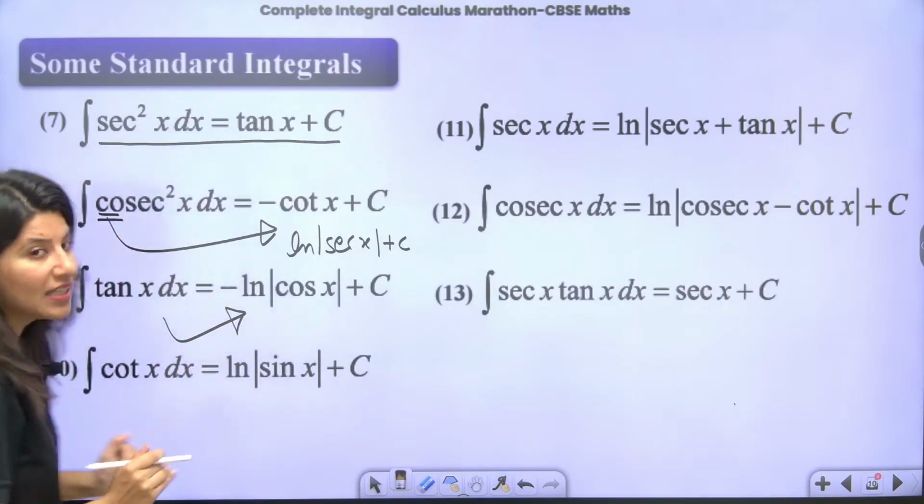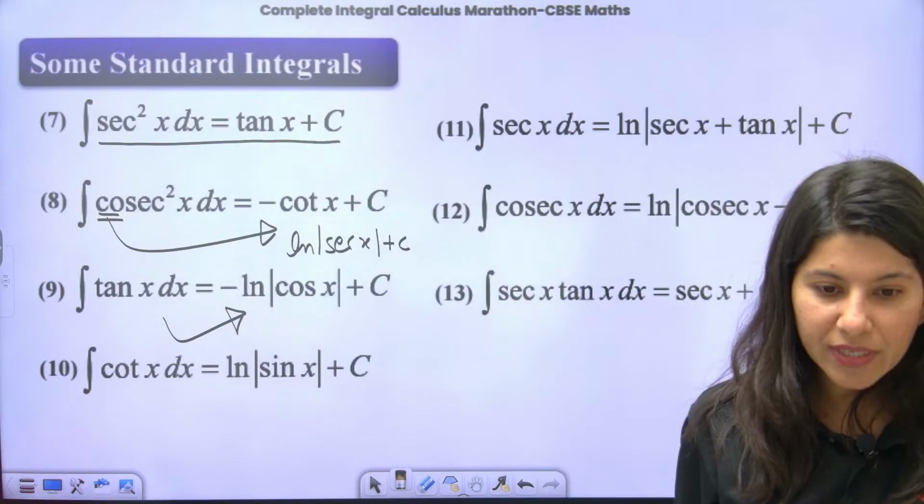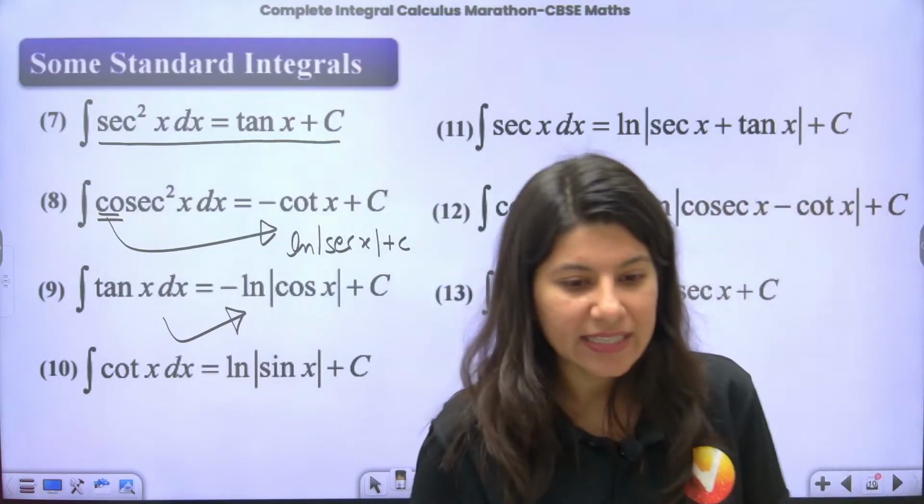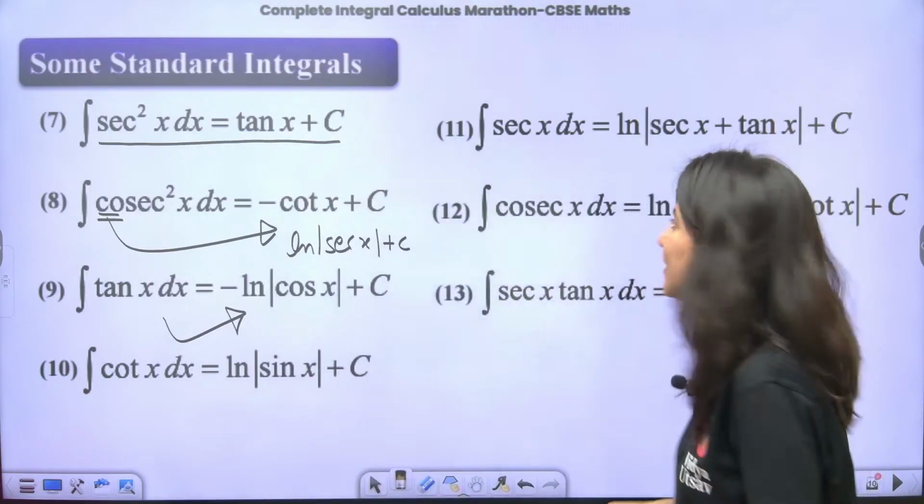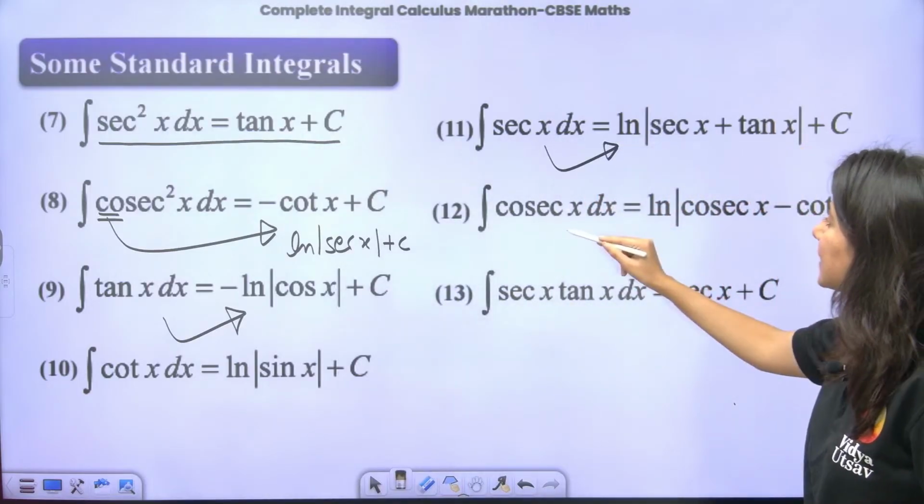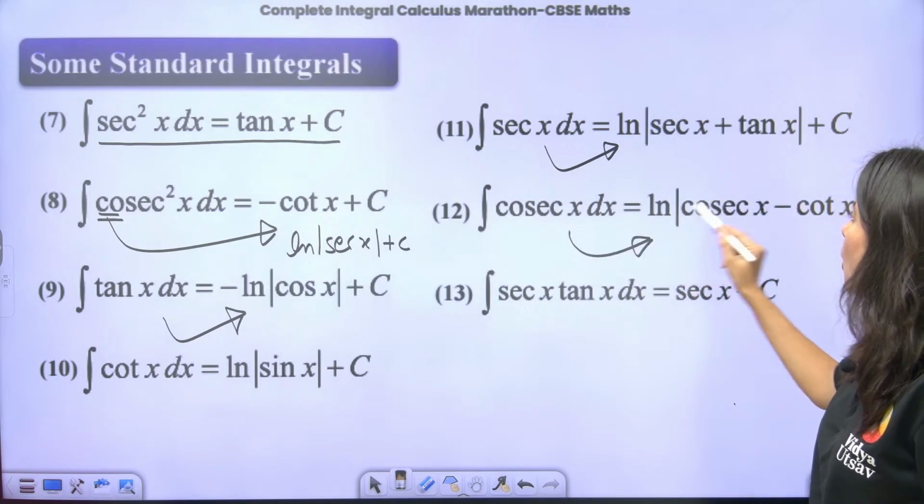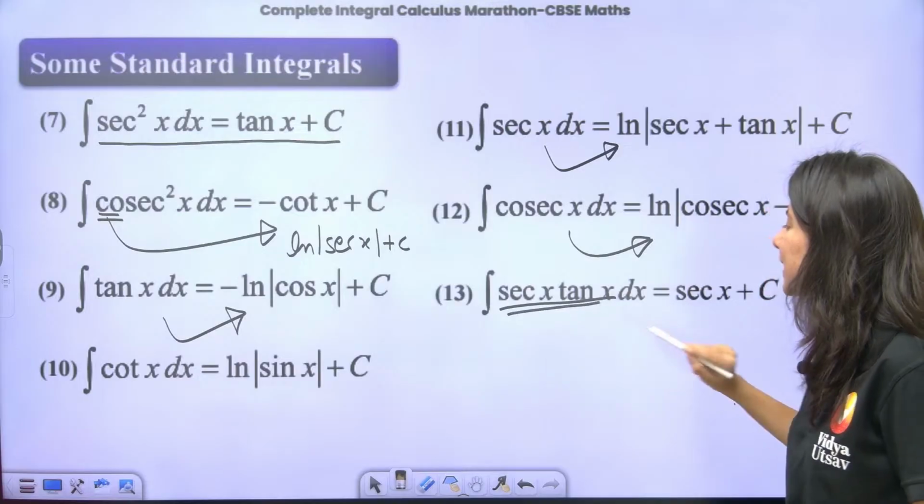So these are very important. I'm going to use them in today's session. Okay. Why is it called anti-derivative? Because it is the reverse process of differentiation. Integration of sec x is log of sec x plus tan x. Integration of cosec x is log of cosec x minus cot x. This is also very important. Integration of sec x tan x is sec x.